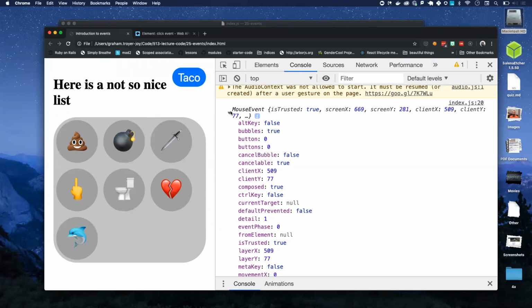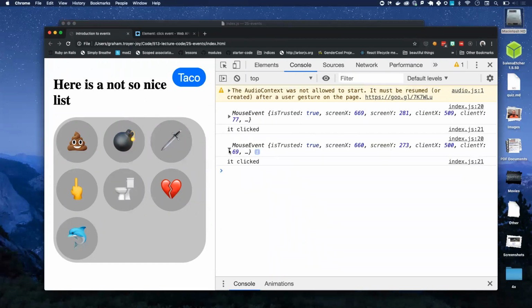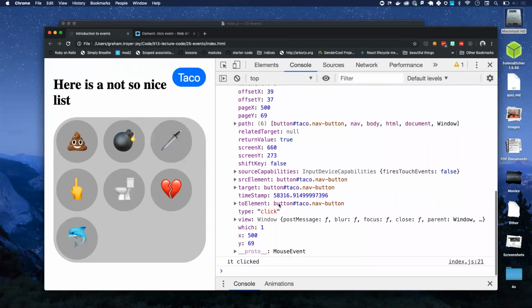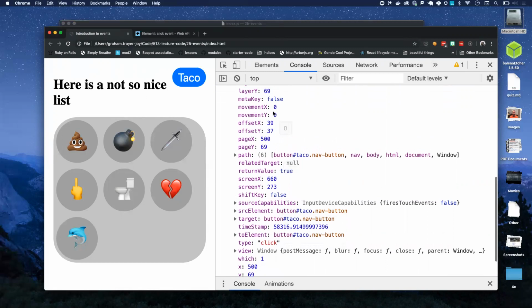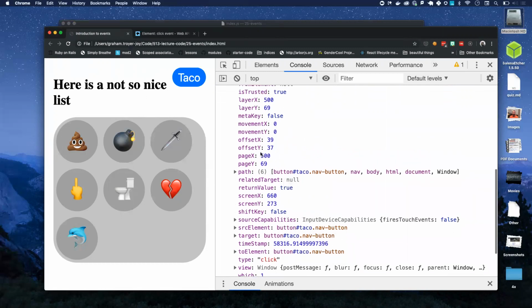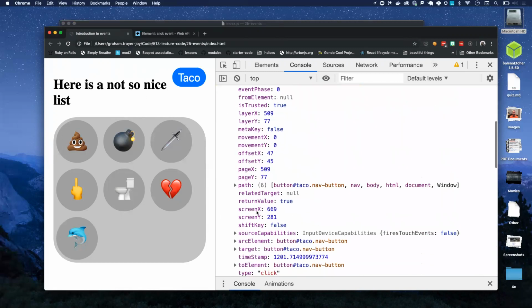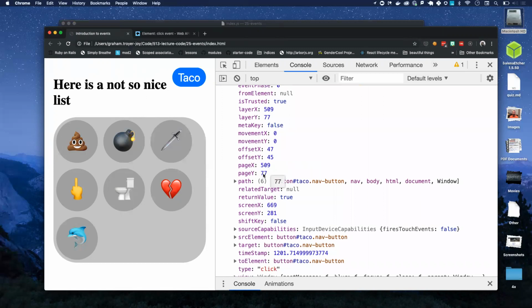If I click again, the time is going to be different. Timestamp is now like 58,000 when it was in the thousands before. The coordinates are slightly different, 500 by 69 instead of 509 by 77. Every event comes with a bunch of metadata about what happened in that event argument.